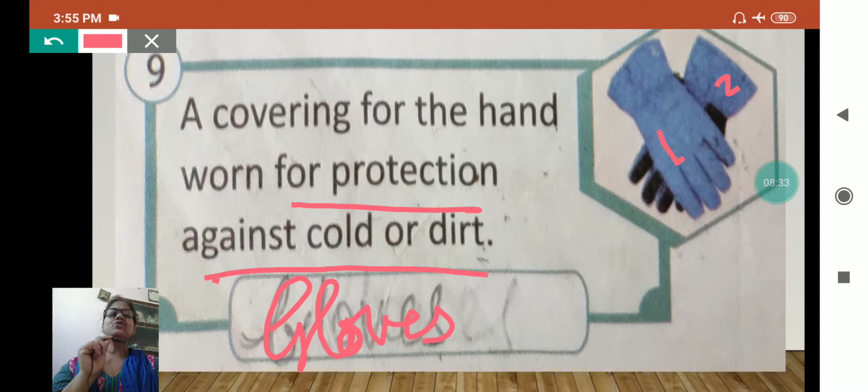And right now you will see in each and every hospital people are using these, so that their hands should not touch any unwanted things. All the health workers are also using gloves. And we should also use gloves, my dear, if we are going to give and take something frequently.